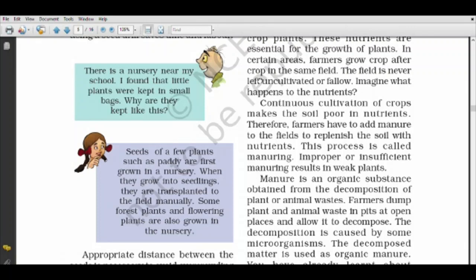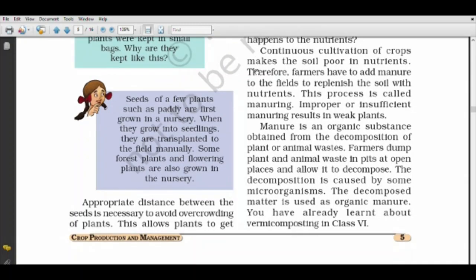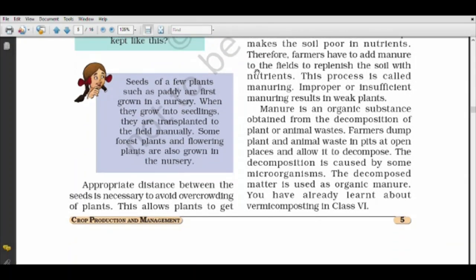How do we make manure? For making manure, farmers dump plant and animal waste in pits at open places and allow it to decompose. They dig pits, collect the waste of plants and animals there, and leave it for some time. After some time, microorganisms will arise in it, and this decomposed matter is used as organic manure. We have studied composting in earlier classes also.